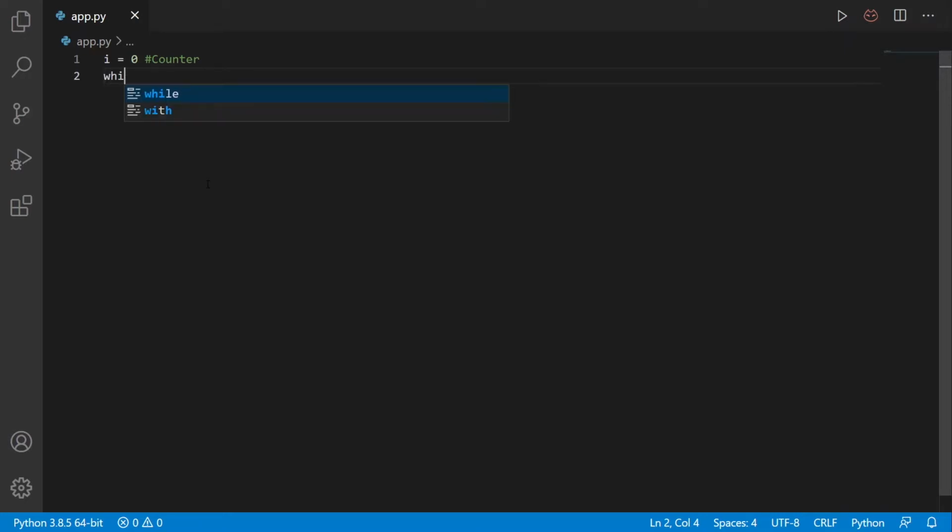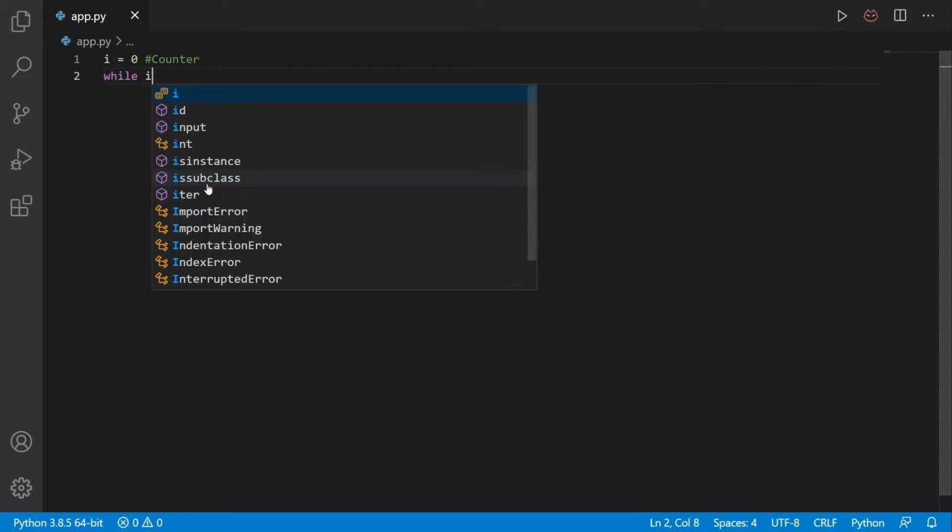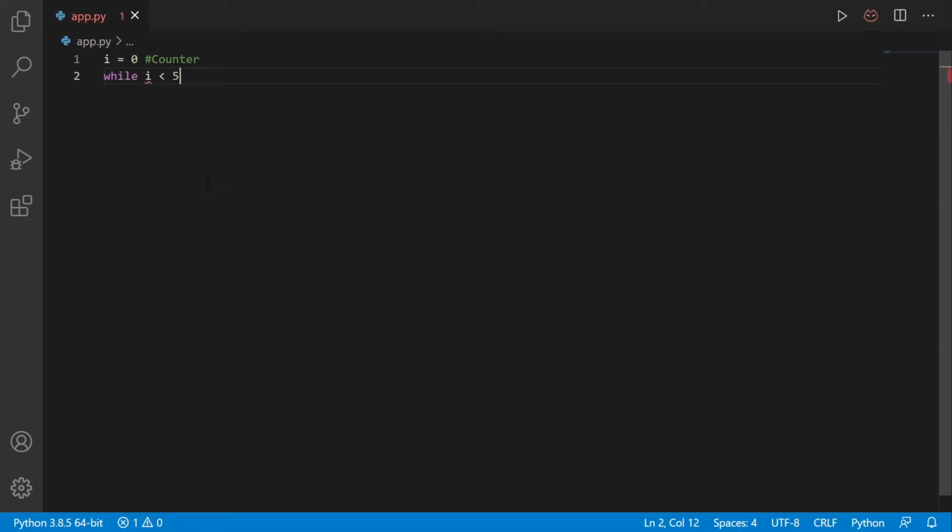So I will write while, and here I will give the condition: if i is less than 5, colon, indentation. Here I want to write print "Hey there". After writing this statement, I have to increment the counter by 1. So here I will write i += 1.